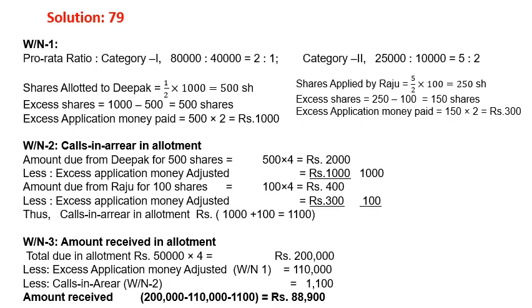Share allotted to Deepak is 1 by 2 of 1,000, that is 500 shares. Excess share is 1,000 minus 500, that is 500 shares. Excess application money paid is 500 into 2, that is 1,000.